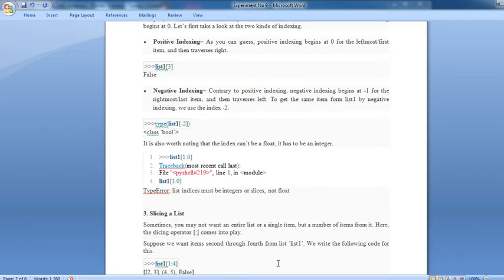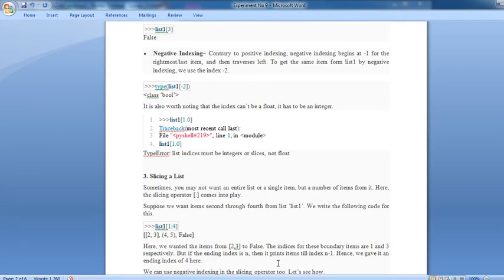Third point: slicing a list. How to slice a list? Sometimes you may not want the entire list or a single atom, but a number of atoms from it. Here the slicing operator, that is a colon, comes into play. Remember that slicing operator, that is a colon.